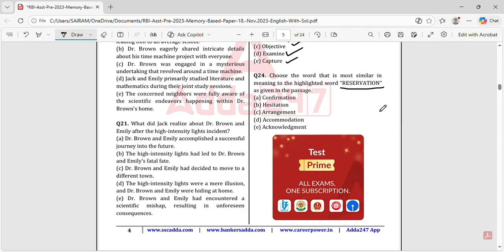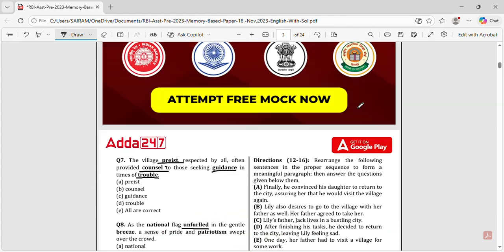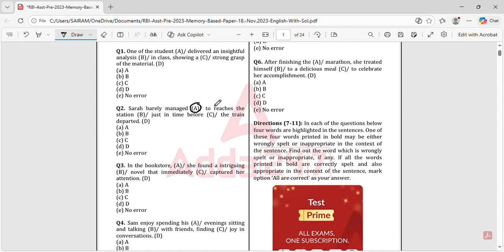Yes, and in English also, as we discussed in the first case, we had the syllabus regarding some statements wherein we have to check the wrong part of that particular statement. So here there are statements, and the complete statement is divided into parts named A, B, C, D, and you have to say if any of the parts is wrong. If A is wrong or B is wrong or C is wrong, then you have to tell which one is wrong. Or else, if everything is correct and the whole statement is right with respect to English grammar, then you have to put no error.